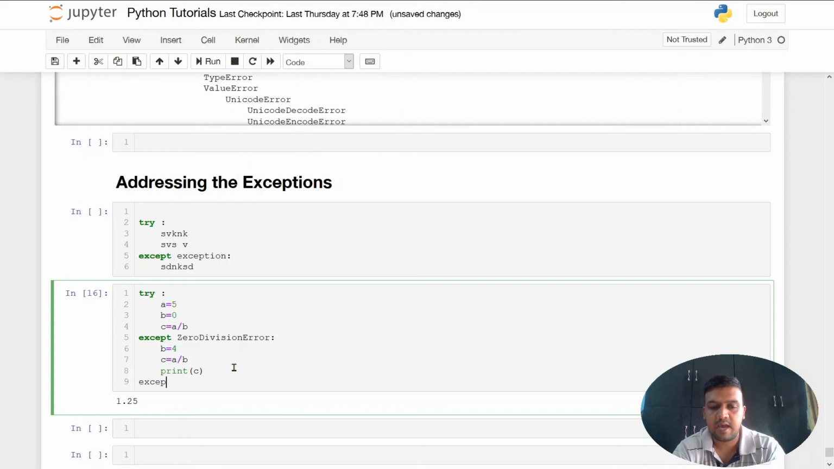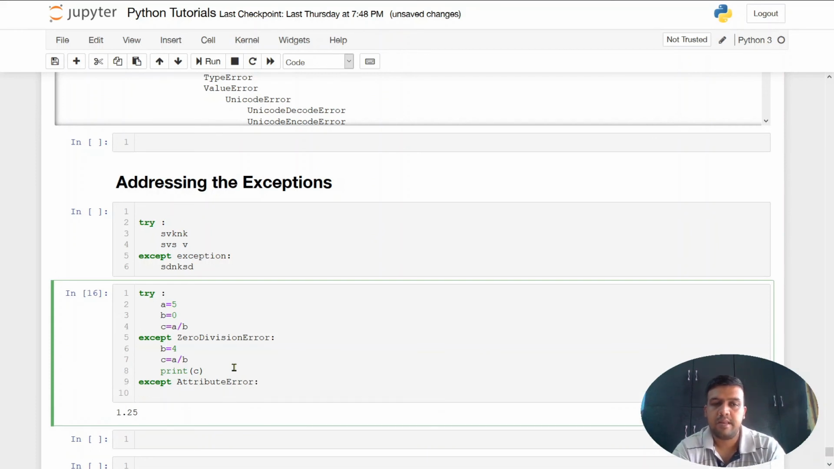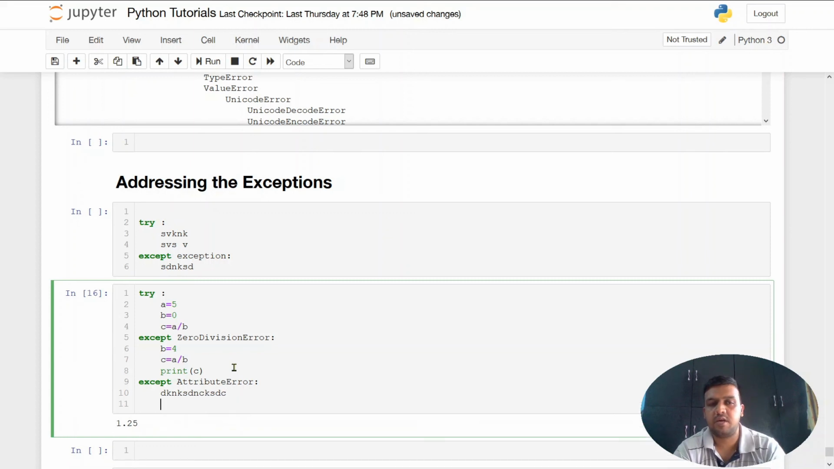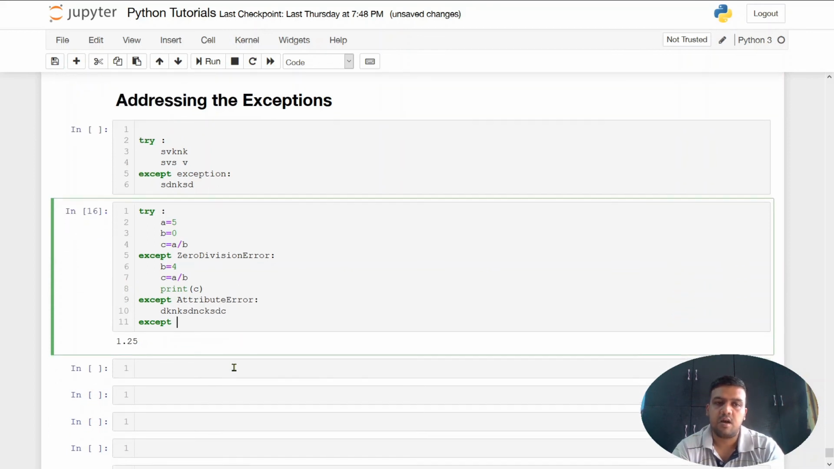So I can catch, let's say, an attribute error, and I write some code for the attribute error, or whatever I want to handle. Similarly, I can write the different errors that I expect might occur. So that was how to handle multiple known exceptions using except blocks. If you are using the try block, then a single except block is compulsory. You cannot omit even a single except block.